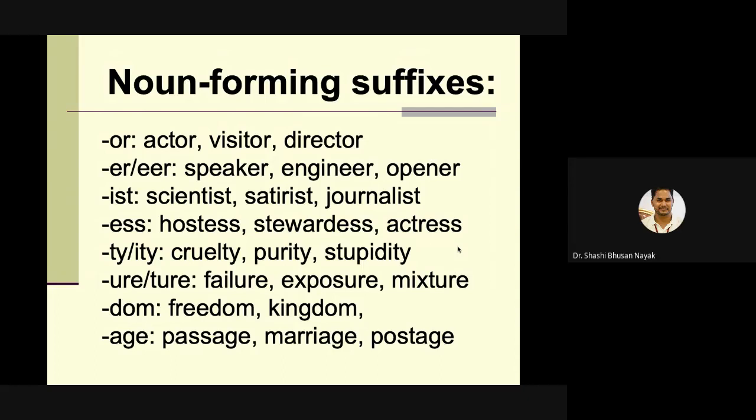Then URE or TURE: failure, exposure, mixture. Then DOM: freedom, kingdom. Then AGE: passage, marriage, postage. So these are the nouns and their suffix examples.